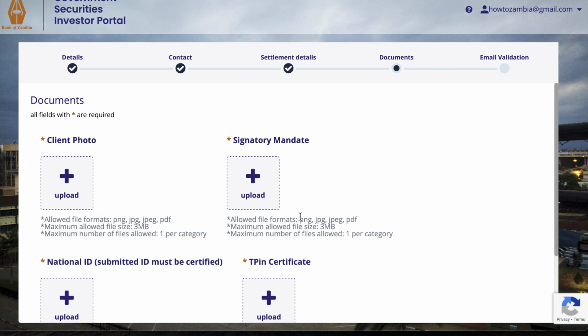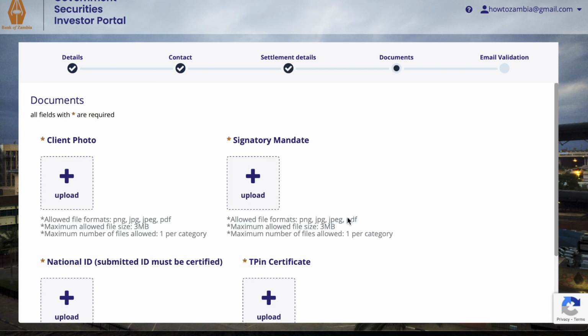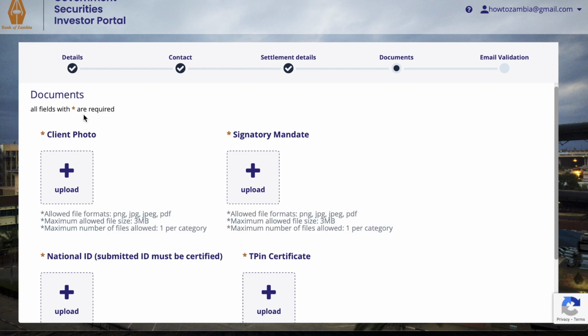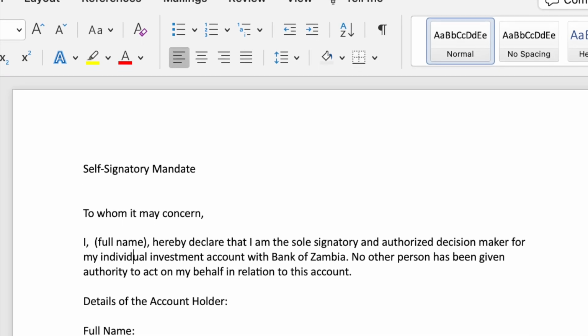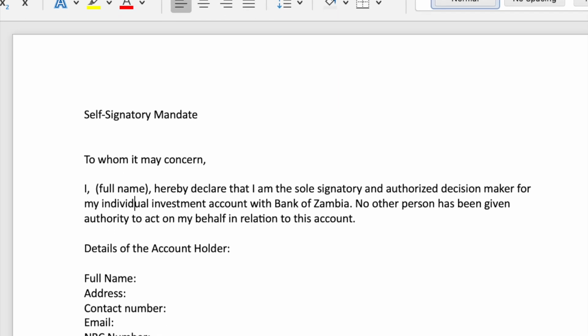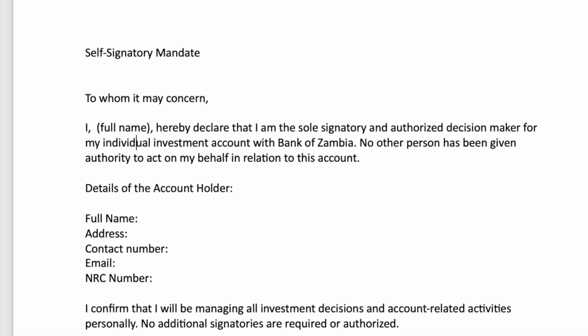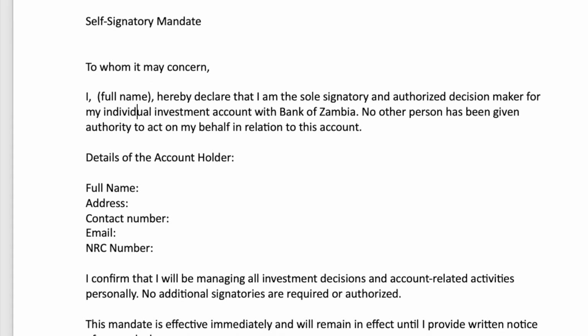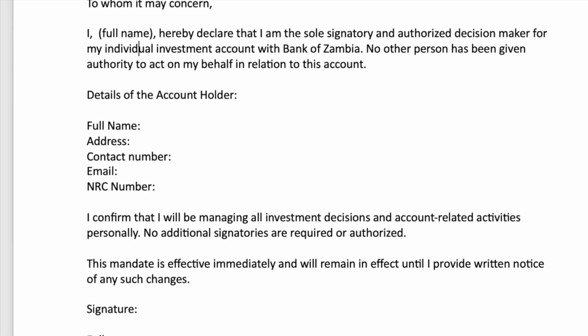So just a passport size photo of yourself, but just make sure the size is under 3 MB. Some of you want some HD quality photos, just under 3 MB. And then there's something here called signature and mandate. It sounds like a big word. It's not that serious. Unless someone else is doing it for you, it's basically you saying who you're giving permission to do this investment for. So if you're doing it for yourself, you can just follow what I've written here, and just replace it with your information. If it's someone else, then you'll be saying, I, John Banda, I'm allowing this person to do these investments on my behalf.